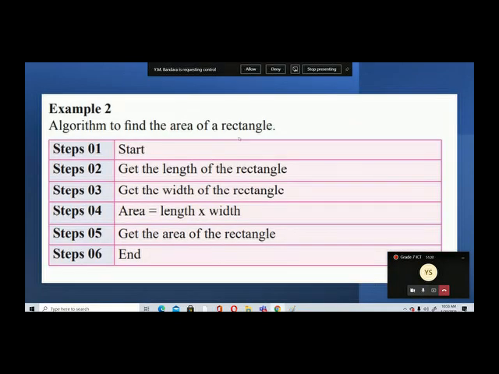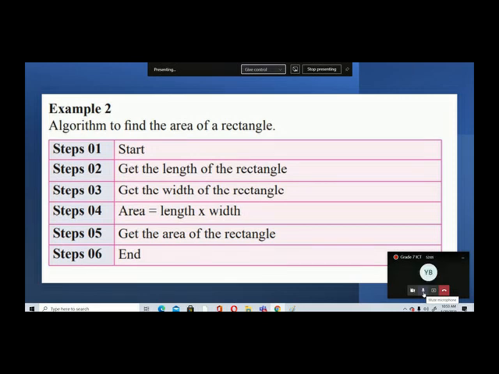Now, example of an algorithm. Can you write this down quickly? Example: algorithm to find the area of a rectangle. Write this quickly. No need to draw this table. Just write step 1. Step 1, start. Yes, I'm going to put this on WhatsApp. You just quickly write it down.